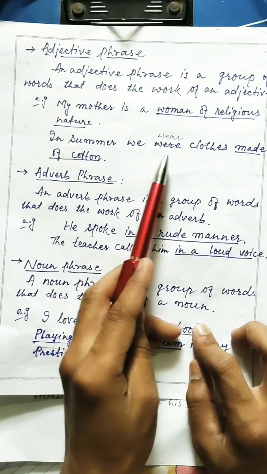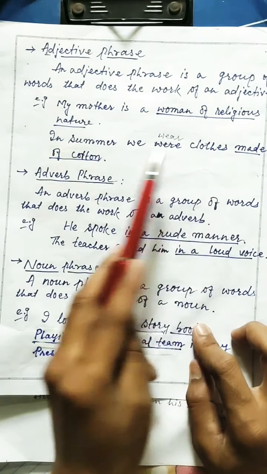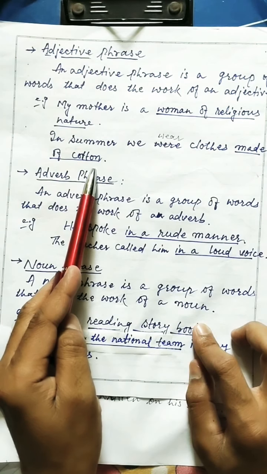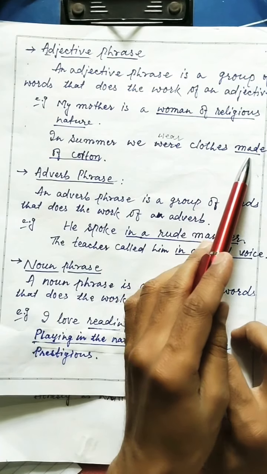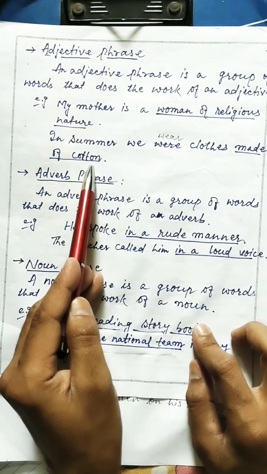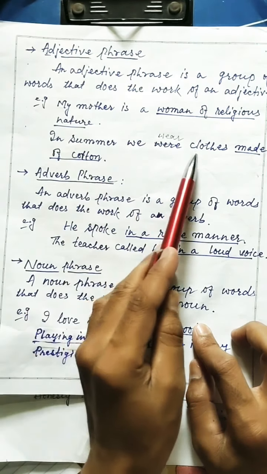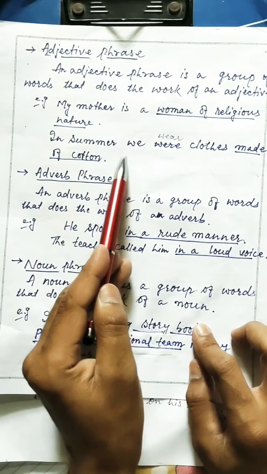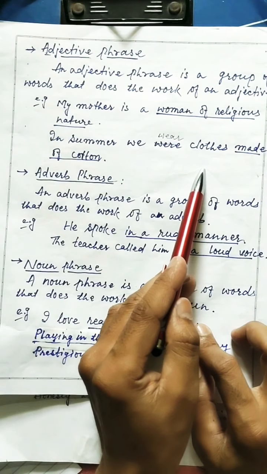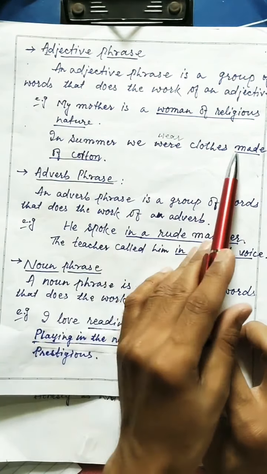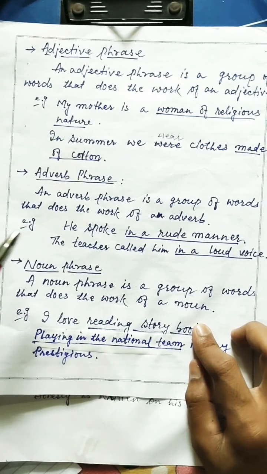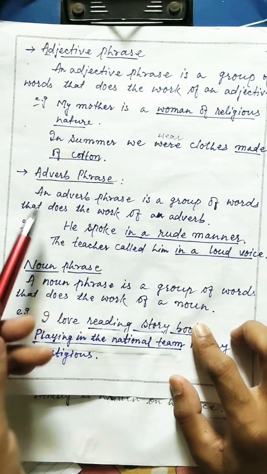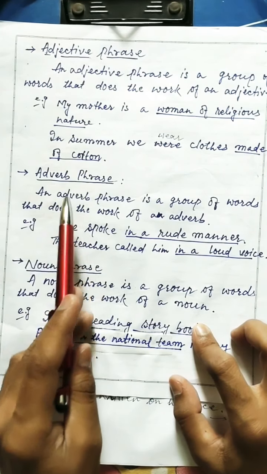In summer, we wear clothes made of cotton. Okay, so similarly, in this sentence, made of cotton is an adjective phrase, and when we use it in this sentence, it works as an adjective. Okay, so this is called adjective phrase. In summer, we wear clothes made of cotton. Now come to the next type of phrase, adverb phrase.